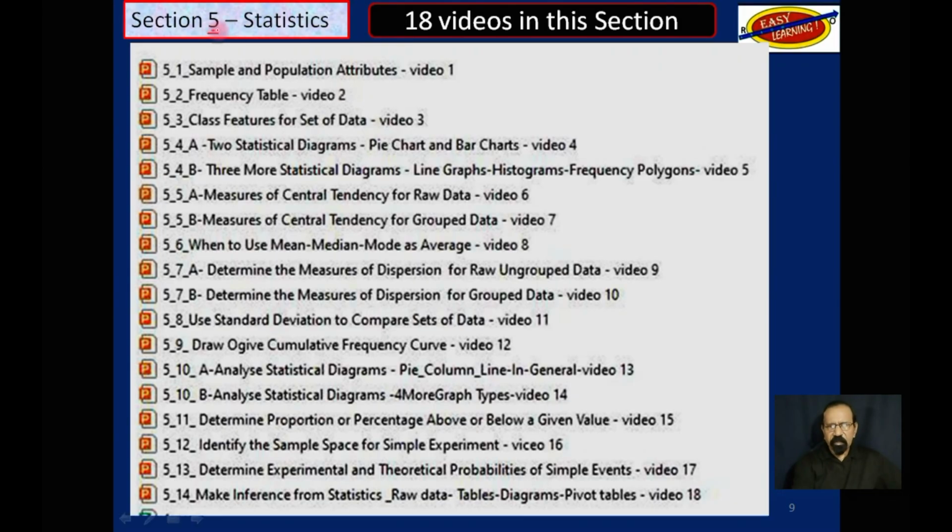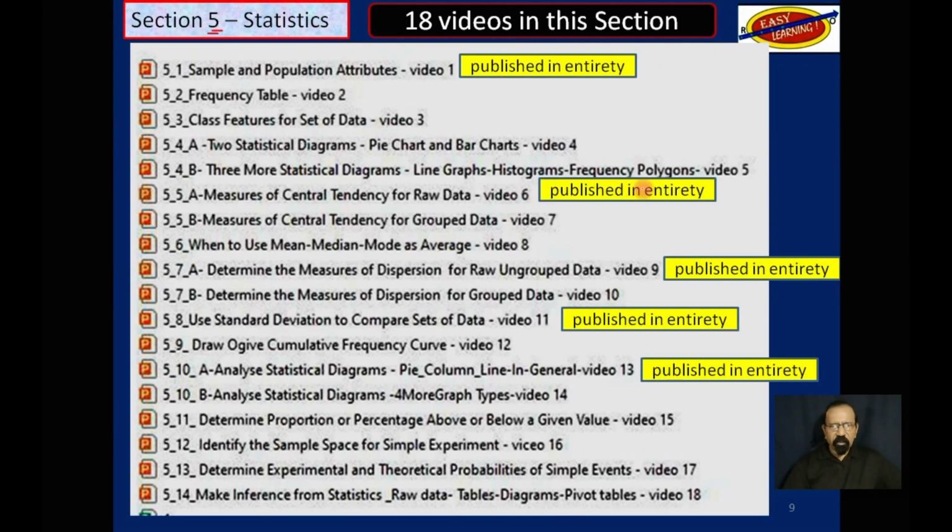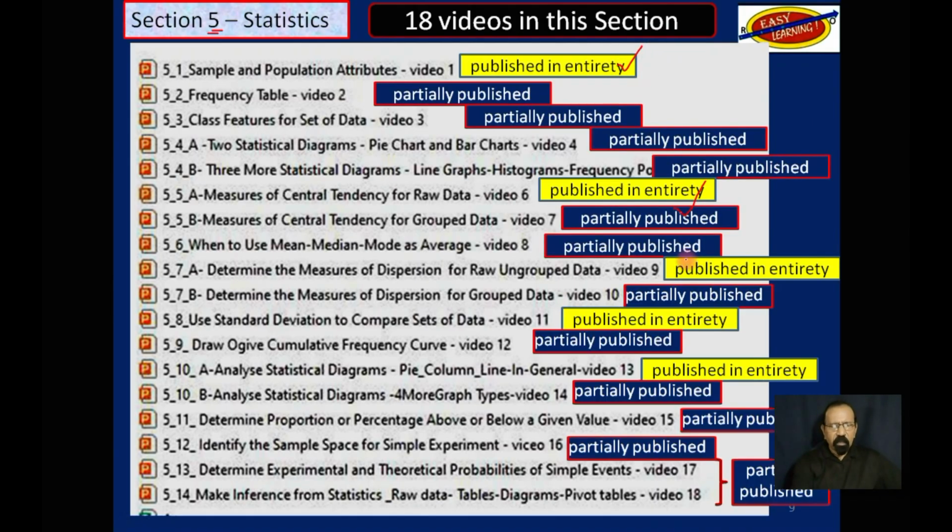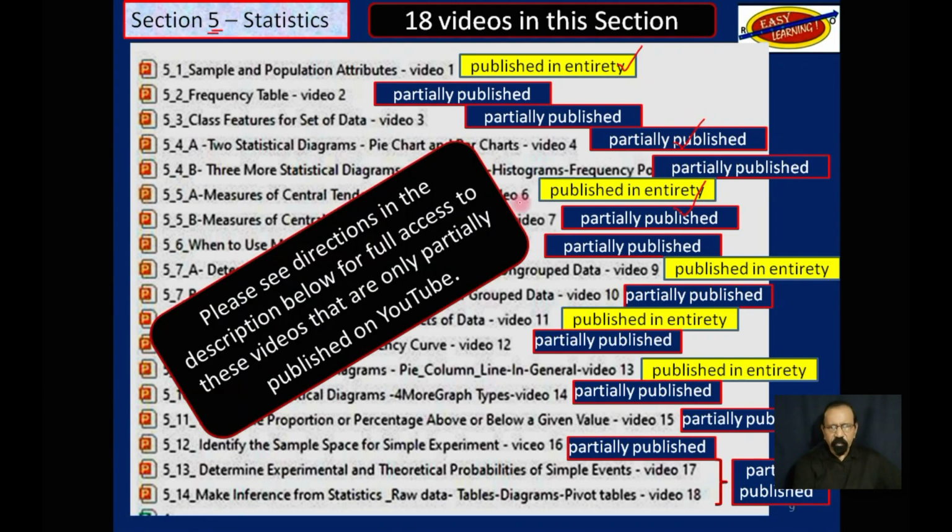Section 5, statistics. Some of these have been published on YouTube in their entirety. The others are only partially published. Again, please see directions in the description below if you need full access.